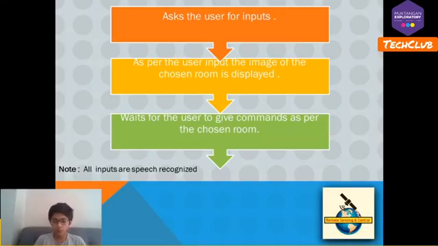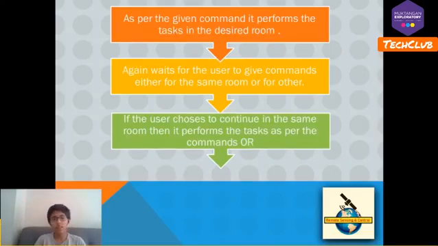Next, as per the given command, it performs the tasks in the chosen room. Let's say, turn on the lights.